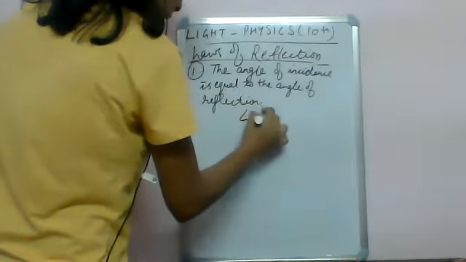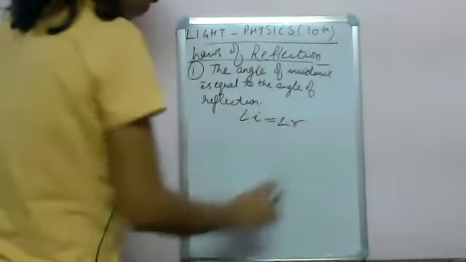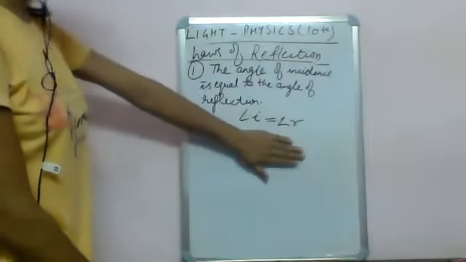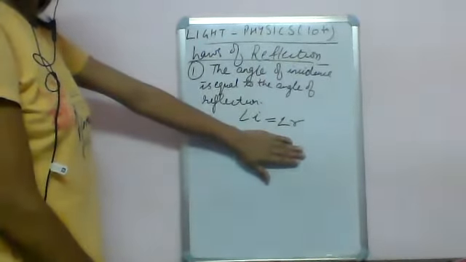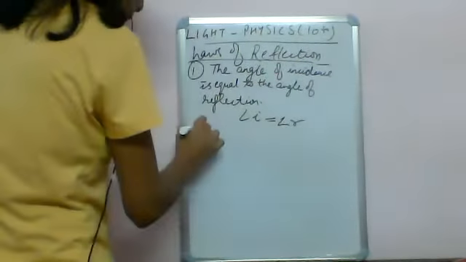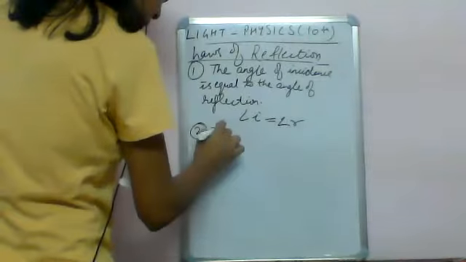Means that angle I is equal to angle R. This is the first law of reflection. This must be applicable everywhere. And the second law is